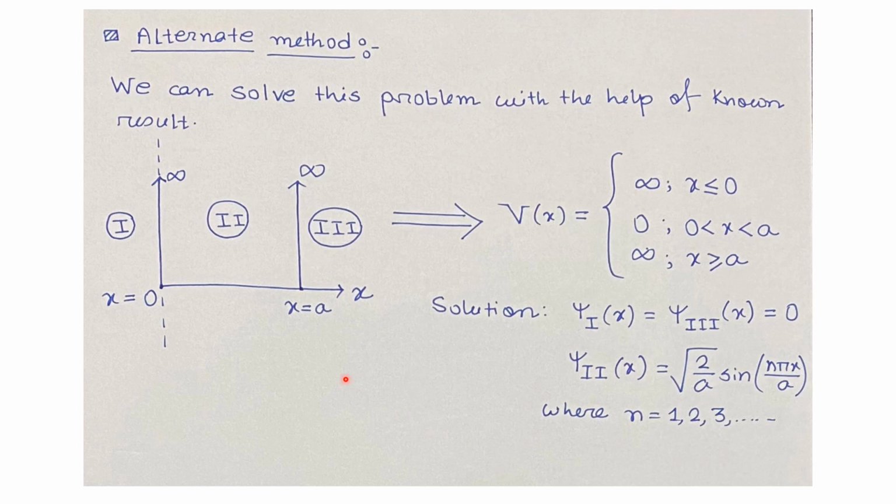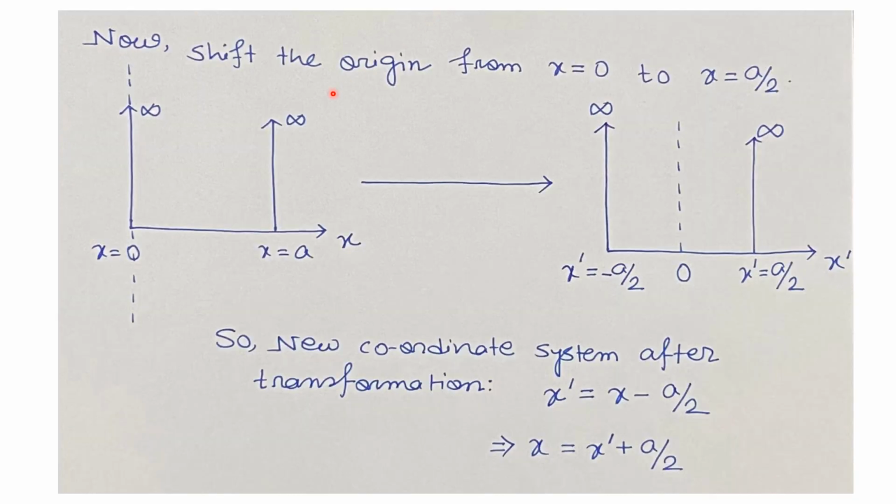So using this solution, we can get the solution for the given problem. Now we will shift the origin from x equals 0 to x equals a by 2 in the older well-known potential problem. So if we shift our origin from x equals 0 to x equals a by 2 in this potential profile, our coordinate system will get transformed.